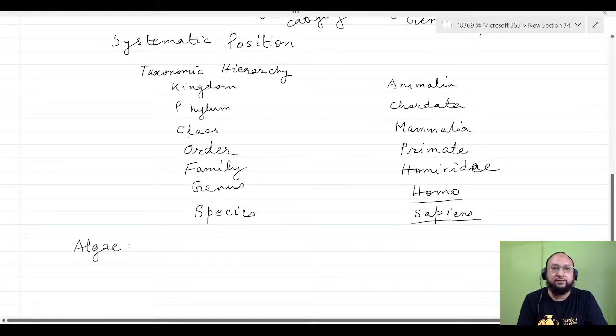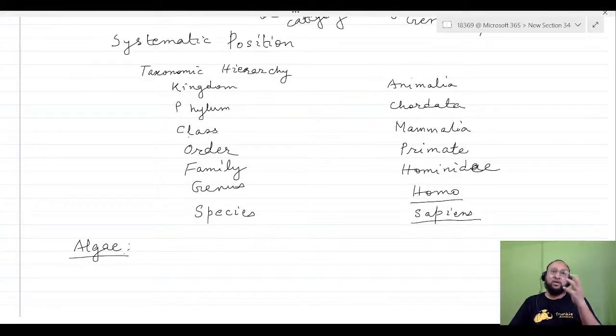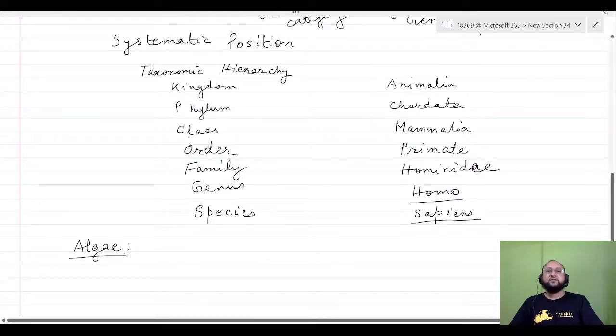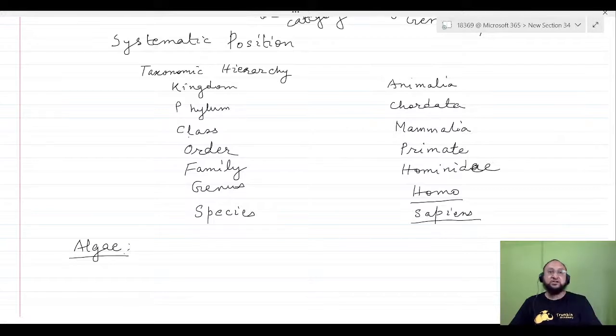When you go to class 11, at that time you'll study in more detail about the algae, bryophytes, pteridophytes, etc. But as per the syllabus of class 9, you have to know some basic features of the algae, bryophytes, pteridophytes, etc., and then the differences between the algae and bryophytes. That is important for the exam. But in class 11, you will study the mode of reproduction of the algae.